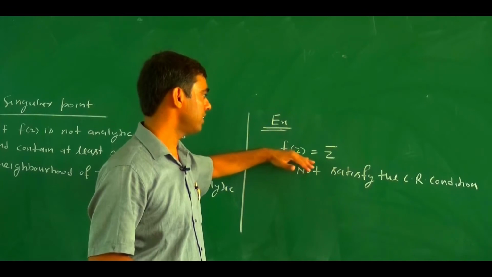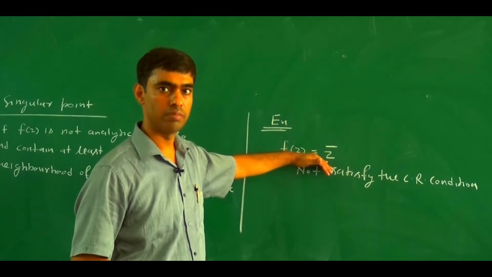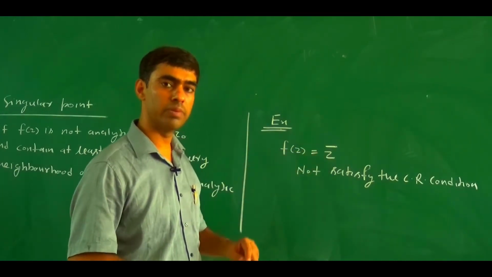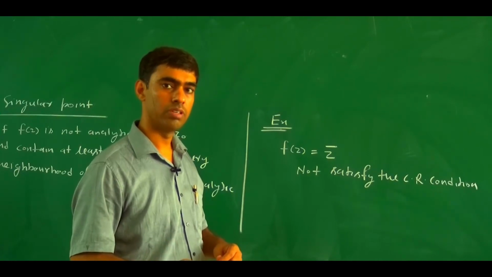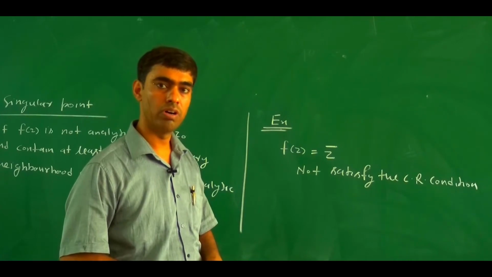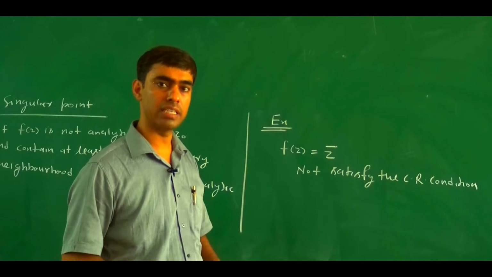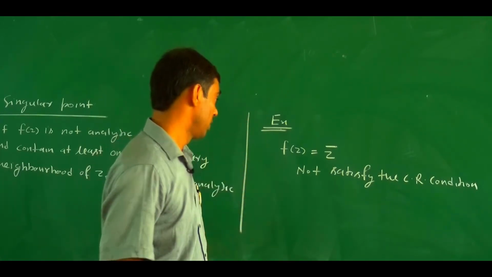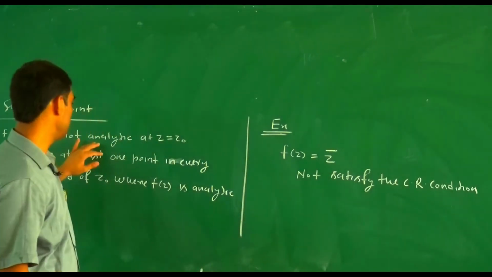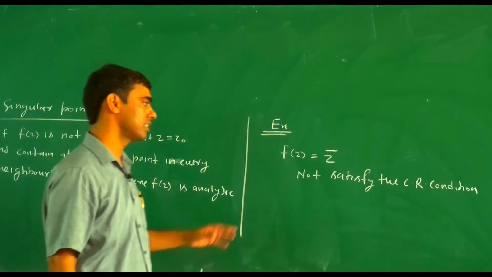For f(z) equals z bar there is no singular point, because if we take any neighborhood about z0 where the function is not analytic, we are unable to find a neighborhood containing at least one point where the function is analytic. So only because the function is not analytic, you cannot say that point is a singular point.